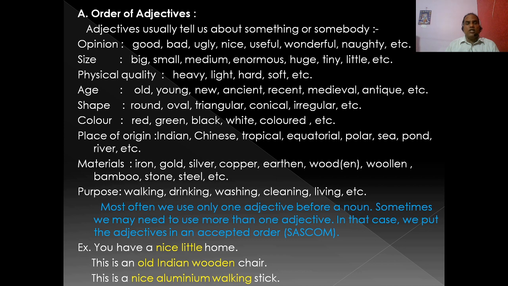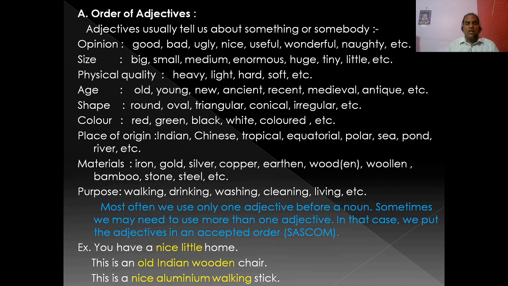You have a nice little home. You see, nice here is an opinion adjective and little is a size. So the opinion adjective comes first, then the factual adjective comes. This is an old Indian wooden chair. Old is an adjective of age, then Indian is the adjective of place of origin, and wooden is the material. So the adjective of age comes first, then the place of origin, then the material. So this is an old Indian wooden chair.